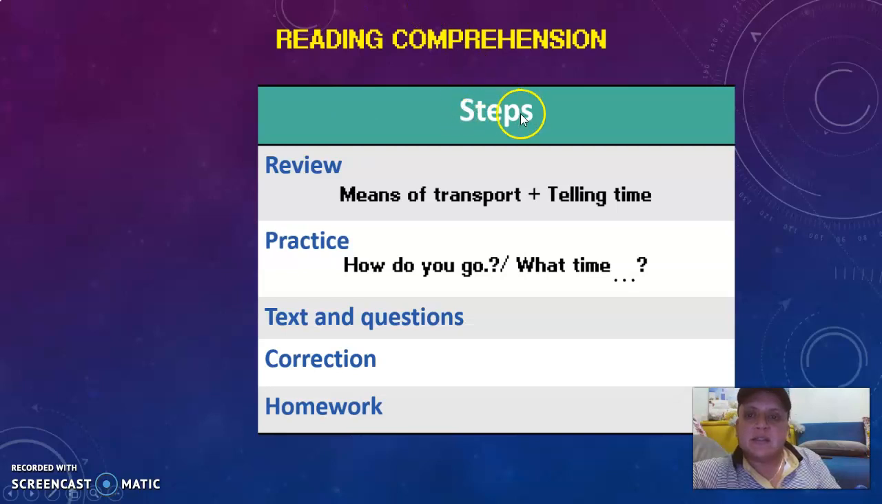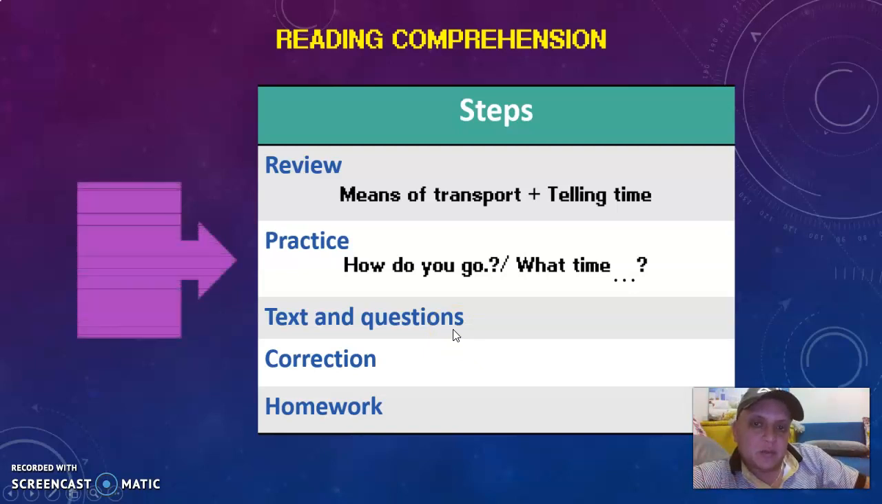So for the steps again, we'll have a review of means of transport and telling time. We're going to practice the questions that we use here in means of transport and telling time. We will have a text. You will have to read the text twice to answer the questions. We will have a correction of the tasks. Then we will move to the homework.